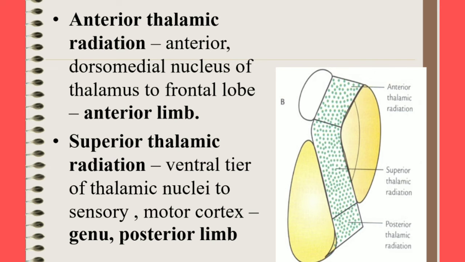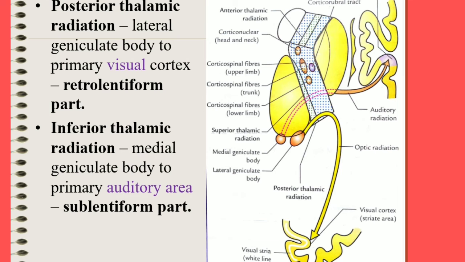What is anterior thalamic radiation? It passes through the anterior limb. It is formed by the anterior dorsomedial nucleus of thalamus to frontal lobe. The superior thalamic radiation connects the ventral tier nuclei of the thalamus to the sensory and motor cortex. It passes through the genu and posterior limb.